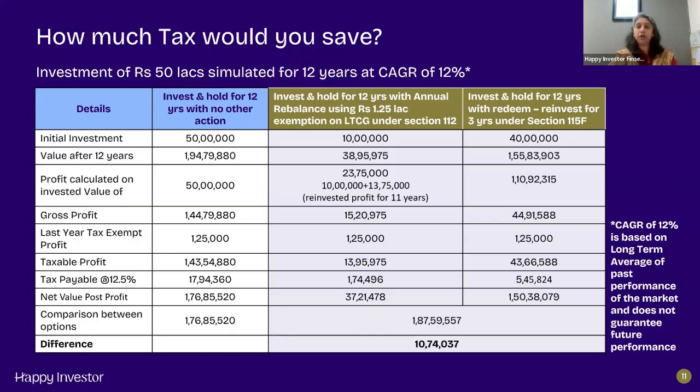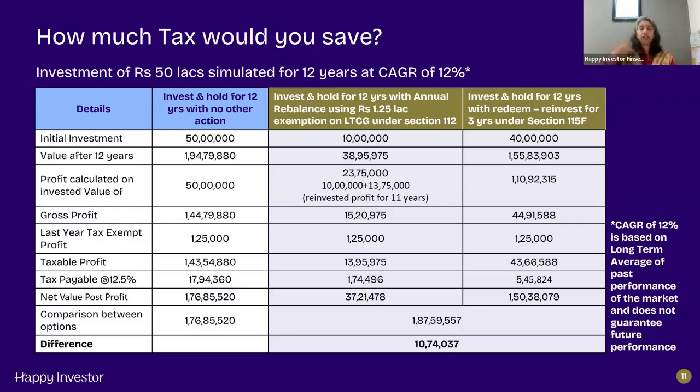How does this actually look in numbers? So we've simulated that same scenario here with actual numbers to show you the extent of tax that you actually save. So an investment of rupees 50 lakhs is simulated here for a period of 12 years, where we've assumed an annual growth rate of 12%. Now, this 12% annual growth rate has been based on the long-term average the market has been delivering. Of course, it does not guarantee future performance. This is just for reference.